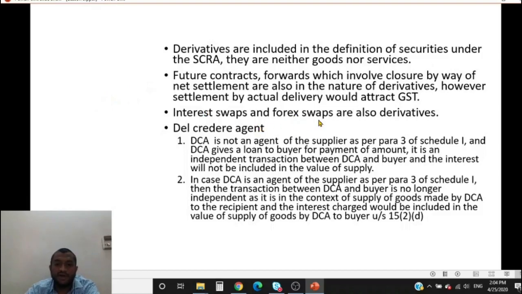Now interest rate swaps and forex swaps are also derivatives because they are also settled net. There is nothing but a transaction in money kind of thing.